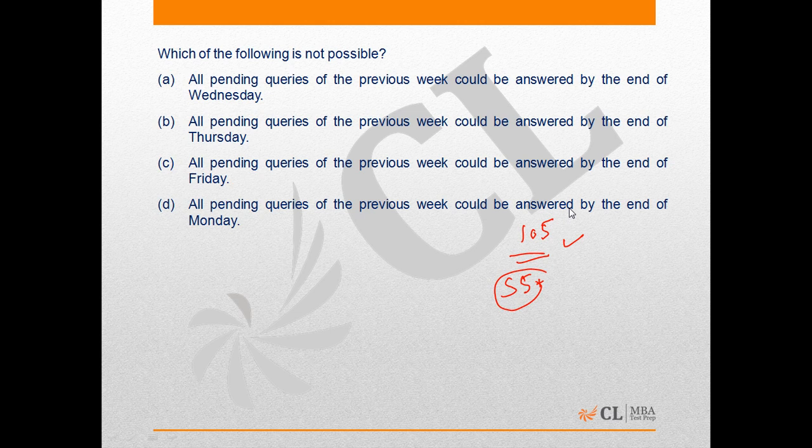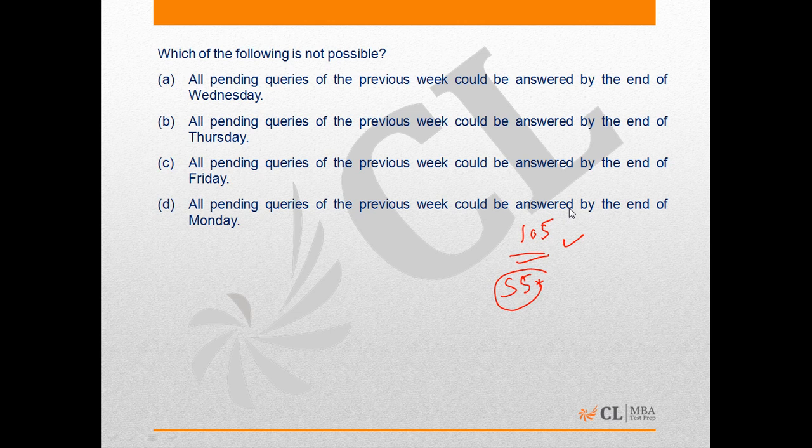Next statement is all pending queries of the previous week could be answered by the end of Thursday. Again, it is feasible. All pending queries of the previous week could be answered by the end of Friday, which is given in option C, which is again feasible.